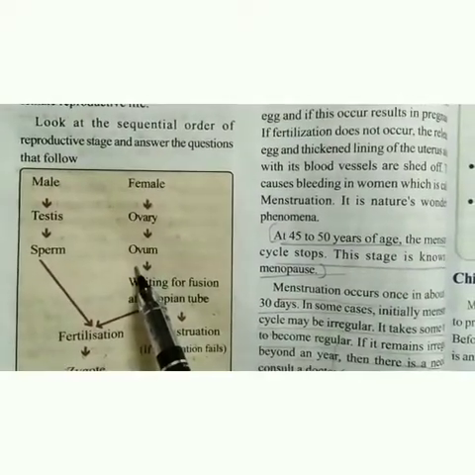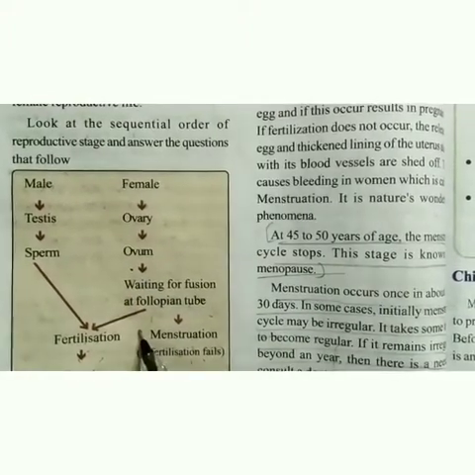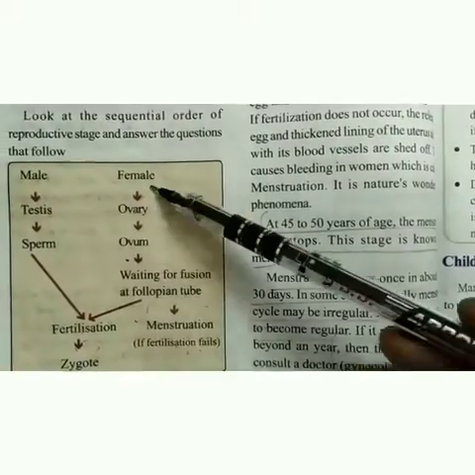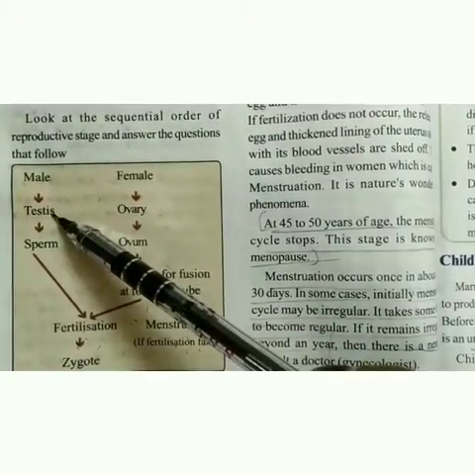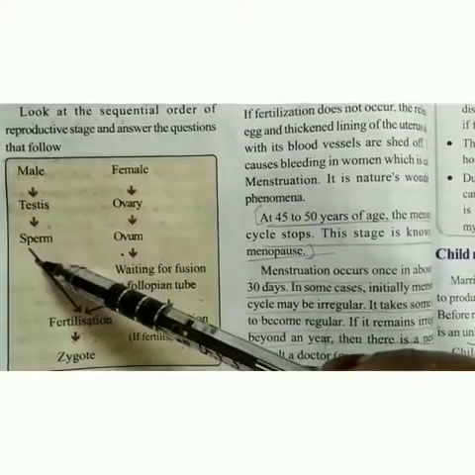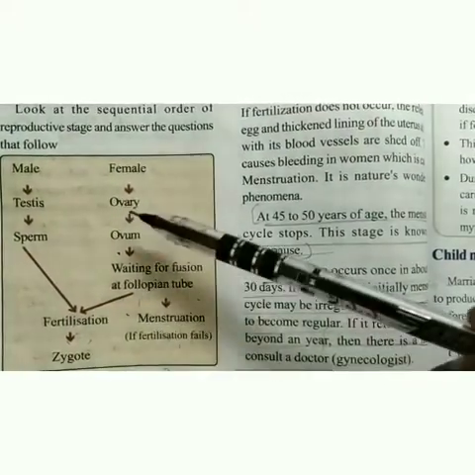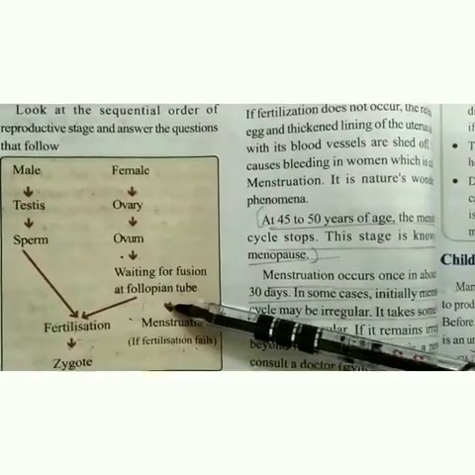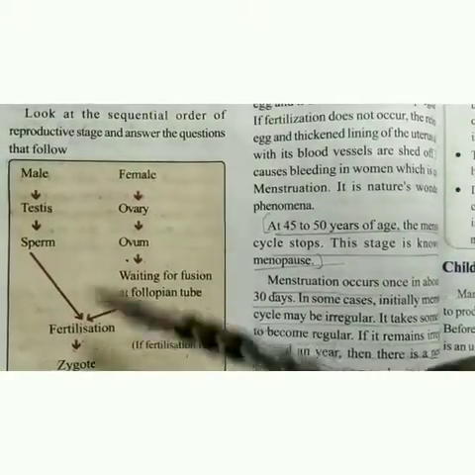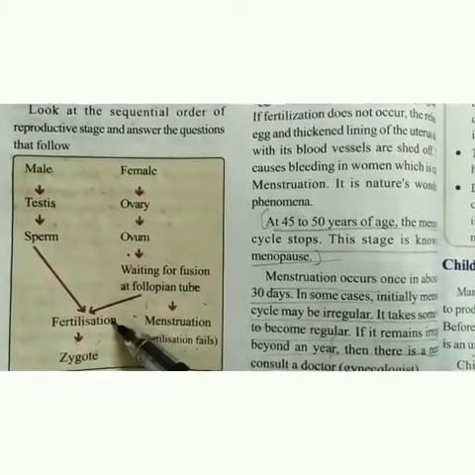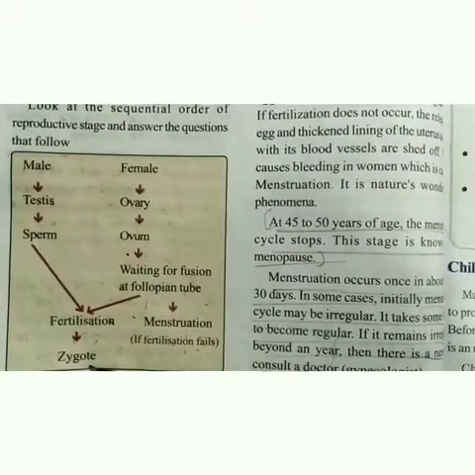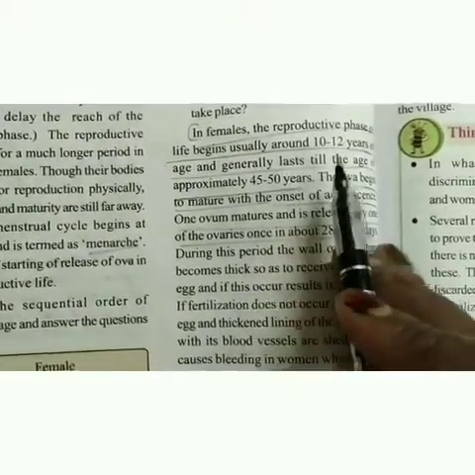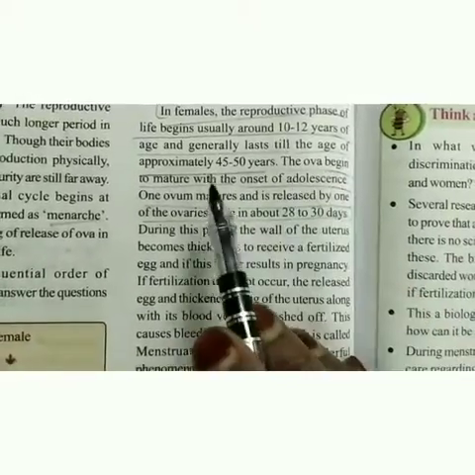See here, he has given the sequential order of the reproductive stages. Based on this he is asking some questions. You have to answer the following questions. The male reproductive part, the testis, produces sperm. In the female reproductive part, the ovary releases ovum, and this ovum waits for fusion at the fallopian tube. Then sperm and ovum undergo fertilization, and the zygote is formed. Clear? So in females, the reproductive phase begins at 10 to 12 years of age and lasts till the age of 45 to 50 years.